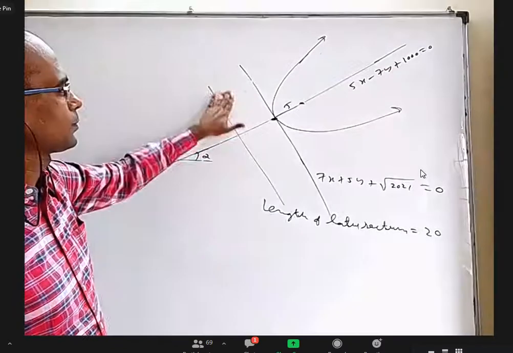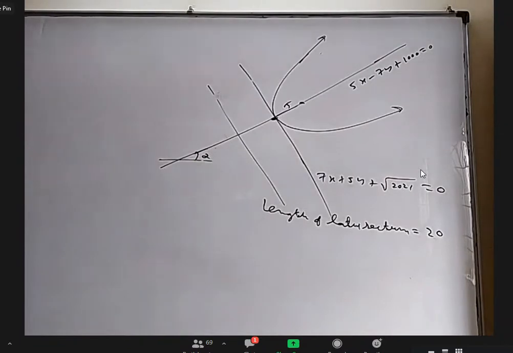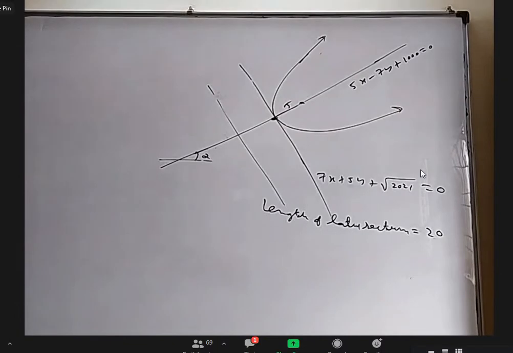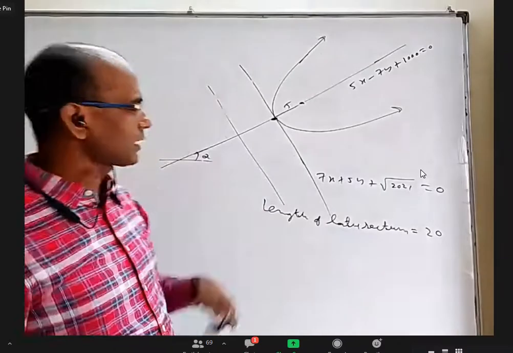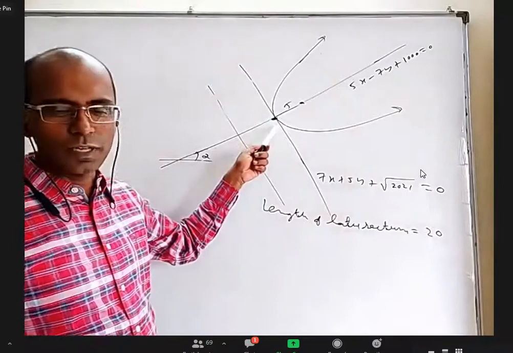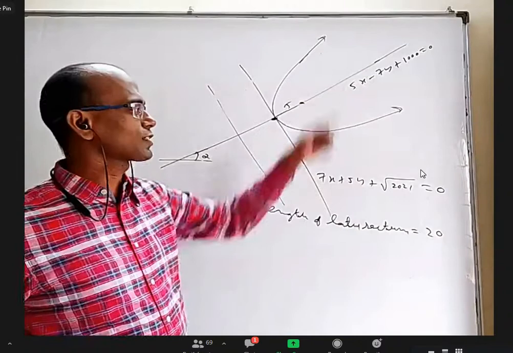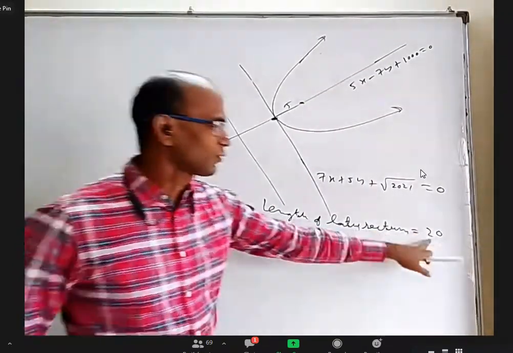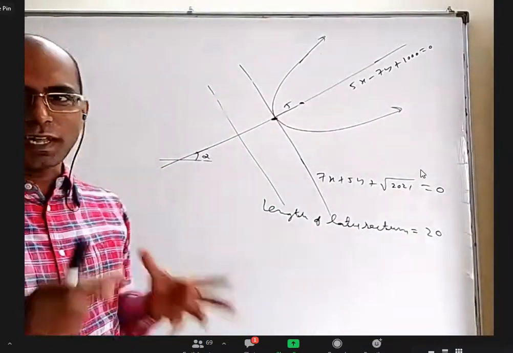Anybody want to add anything, or tell something different? Okay. I could have given these equations more conveniently, but purposely I gave constants a little big or odd so that it is not so convenient to do. Even this point itself will come out very complicated, right? Yes, sir. Here also I should have given 20 as something like root 95. It will come, but the answer doesn't look nice.